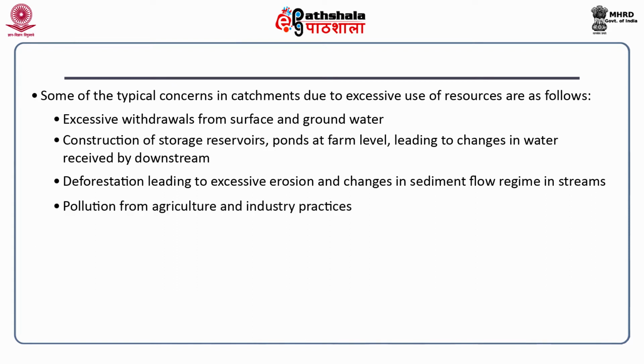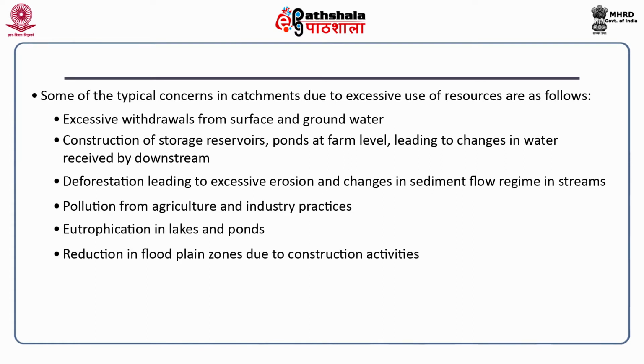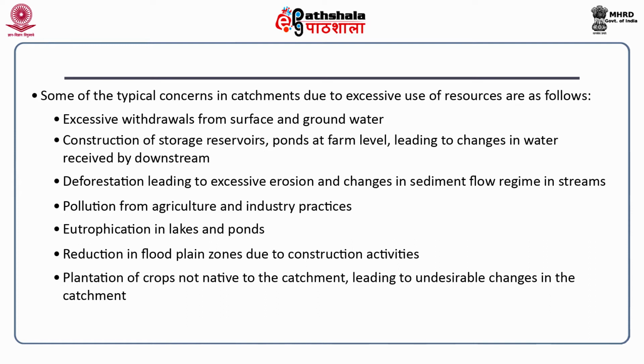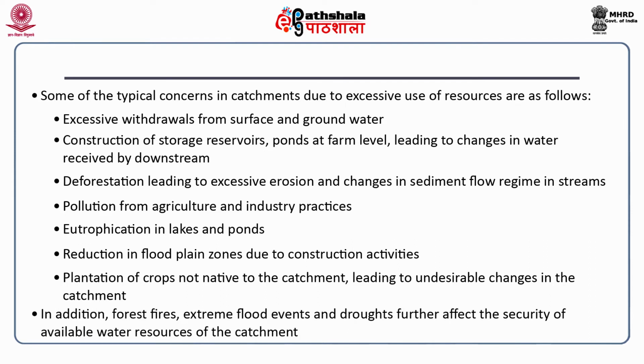There is pollution from agriculture and industry practices, there is eutrophication in lakes and ponds, there is reduction in the floodplain area, and plantation of crops which are not native to a particular area, not native to a particular agroecological region. Therefore, when we have these typical concerns which we want to address at catchment level, how are we going to do that? These are some typical problems that we will talk about by the time we end these modules.